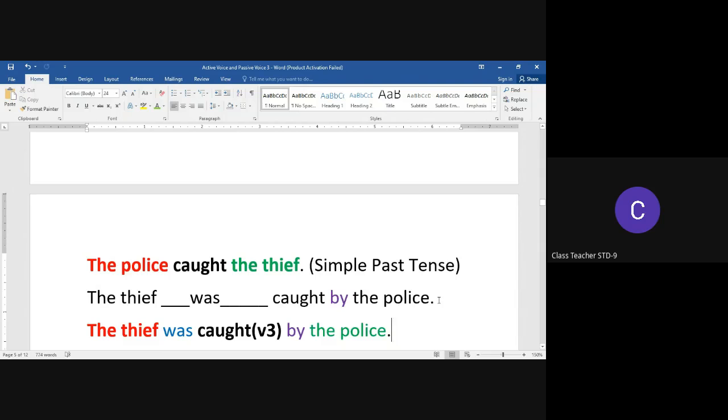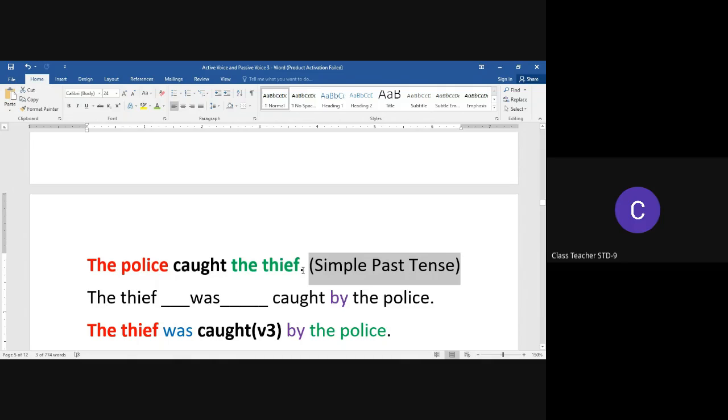We have several examples. "The police caught the thief." The sentence is in simple past tense. Now, in order to have a close look at how the transformation is done, let's see how we can do this. The first thing we notice is the object of the active voice sentence should become the subject of the passive voice sentence. So we have "the thief" as the subject of the passive voice sentence. Now, we need a helping verb to indicate that the active voice sentence was in simple past tense.